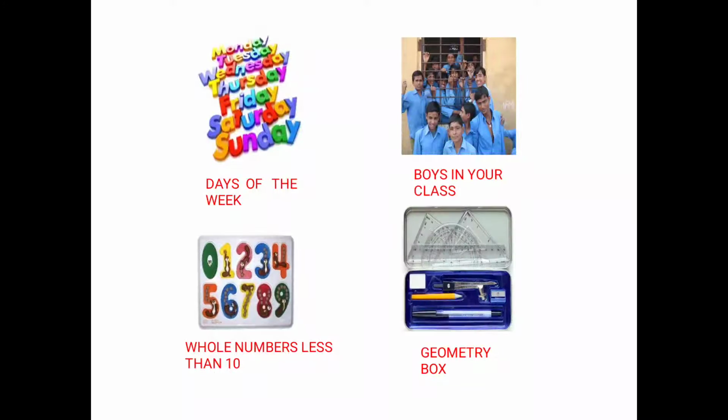If I ask you what is in a geometry box, you are going to tell me that it has set square, protractor, scale, rounder, divider, pencil. So it will be same for everyone. If you go and ask a shopkeeper for a geometry box, he is going to give it to you without asking further questions. Is it not? These are nothing but collection of objects.